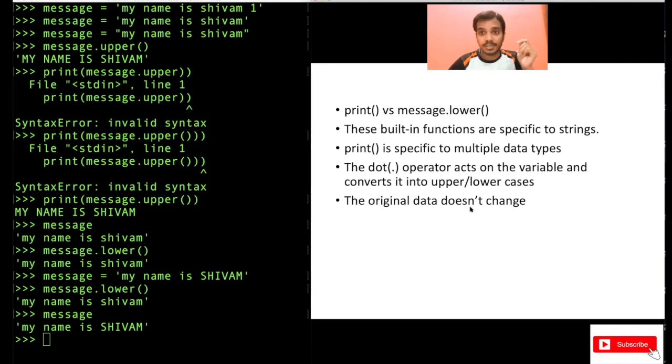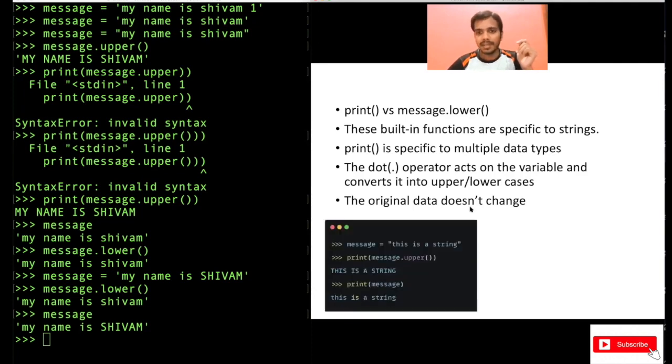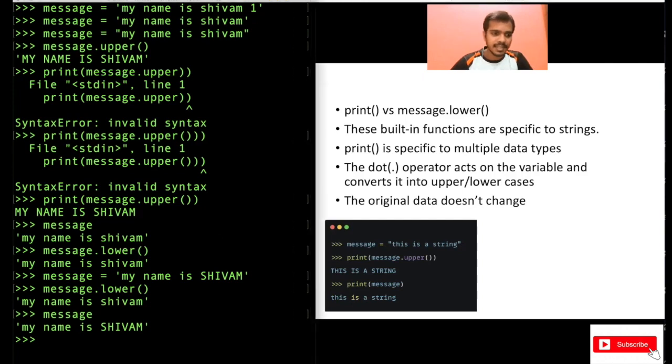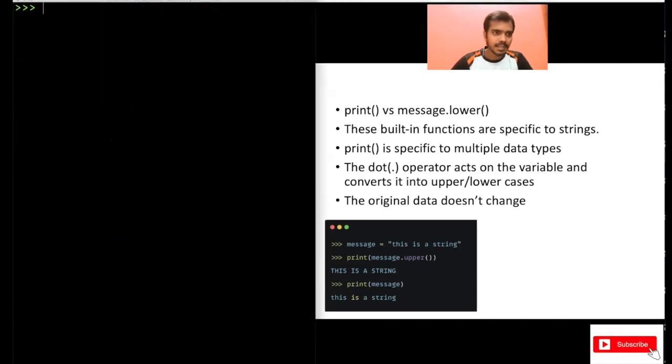And original data does not change. Remember this, right? But if you want to change the original data, let me clear this. So if you want to change the original data, let's say this is the original data. Now you want to change this to all lowercase. What you can do is message equal to message dot lower.